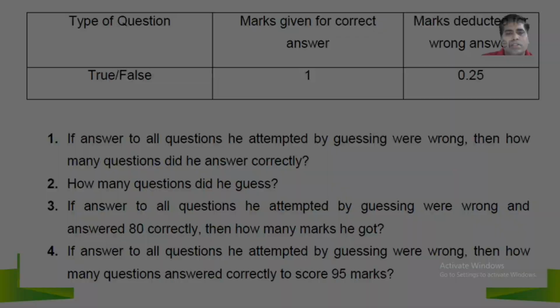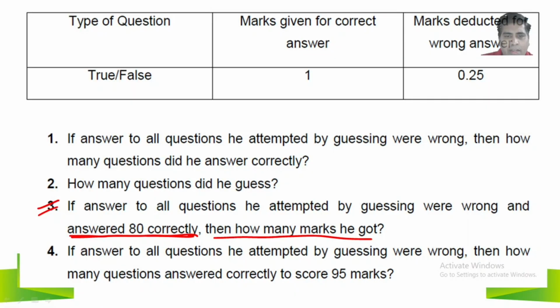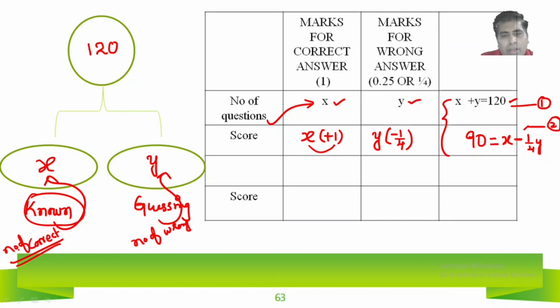So let us go to the second situation. Here x is equal to 80. The number of questions he knows is 80, and the number of questions unknown, out of 120, known is 80, what is unknown? Unknown is 40. For known questions, for each and every question he will get 1 mark. For unknown questions, each and every question is deducted by 1/4.